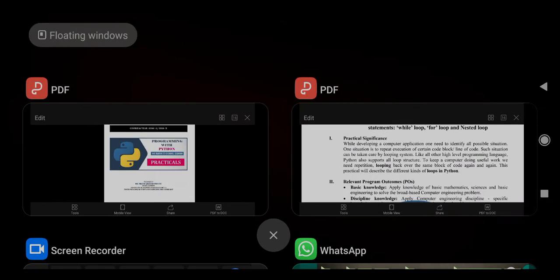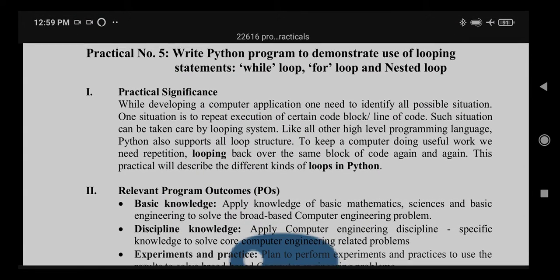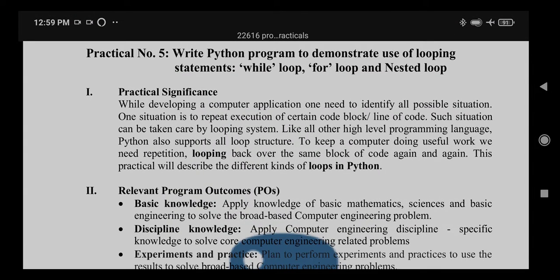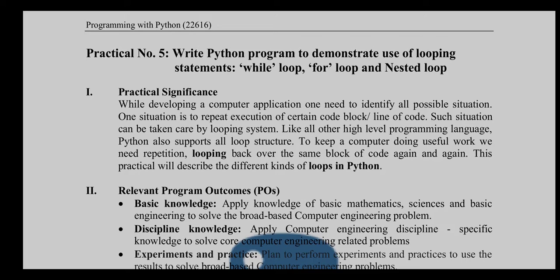Okay, so this is your practical number five. You have to write a Python program to demonstrate the use of looping statements. What are the different looping statements? That is the while loop, the for loop, and the nested loop. In Python there is no do while loop. Okay, so we'll move forward. What is the practical significance?